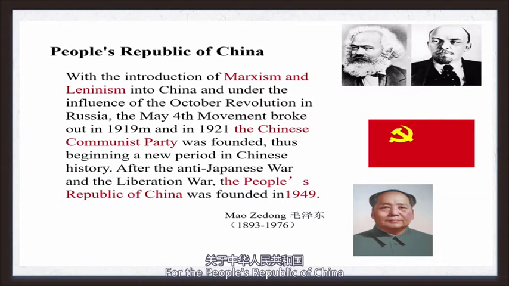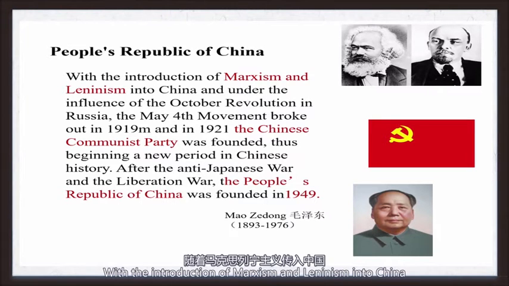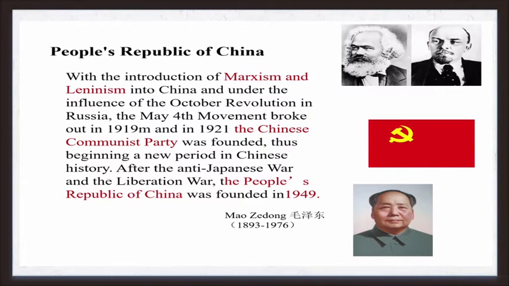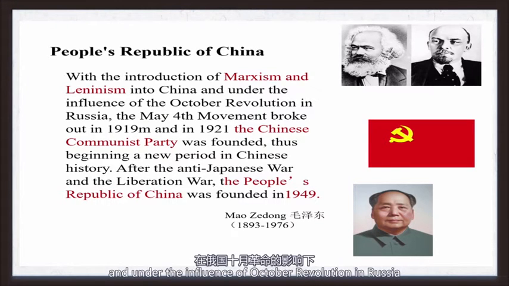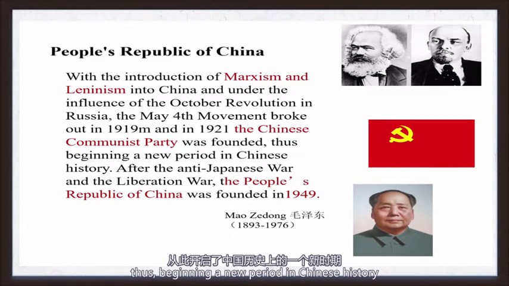For the People's Republic of China, we also want to add a little bit of history about our government. With the introduction of Marxism and Leninism into China, and under the influence of the October Revolution in Russia, the May 4th Movement broke out in 1919, and in 1921, the Chinese Communist Party was founded, thus beginning a new period in Chinese history.